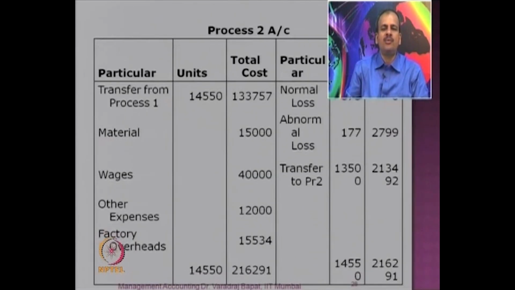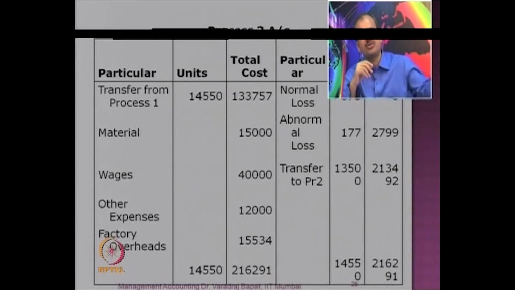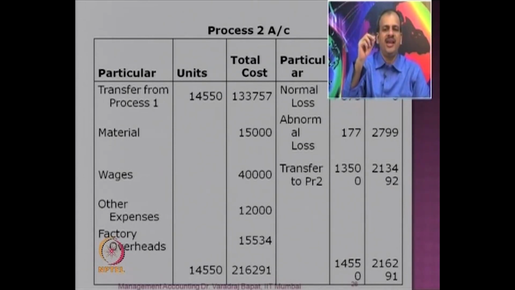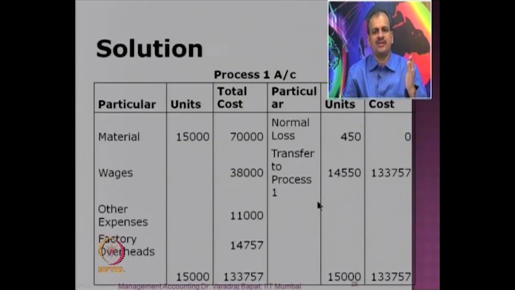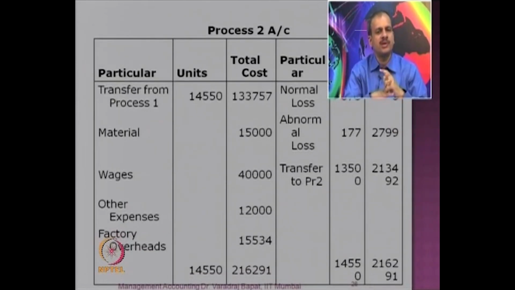Now let us look at the process 2 account. On the cost side, first for 14,550 units we have charged 1,33,757, which comes from process 1, no problem. Then material, wages and other expenses are just charged. You know these figures were ready and we have just charged them: 15,000, 14, 40,000 and 12,000. So no issues. Factory overheads have also been proportionated.